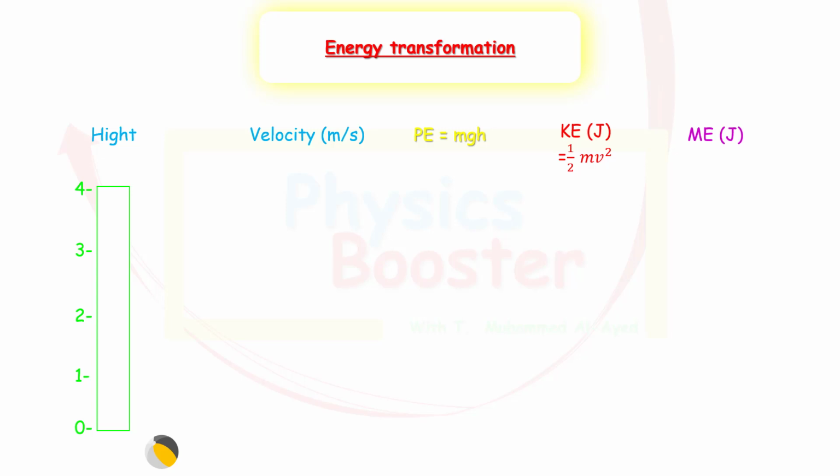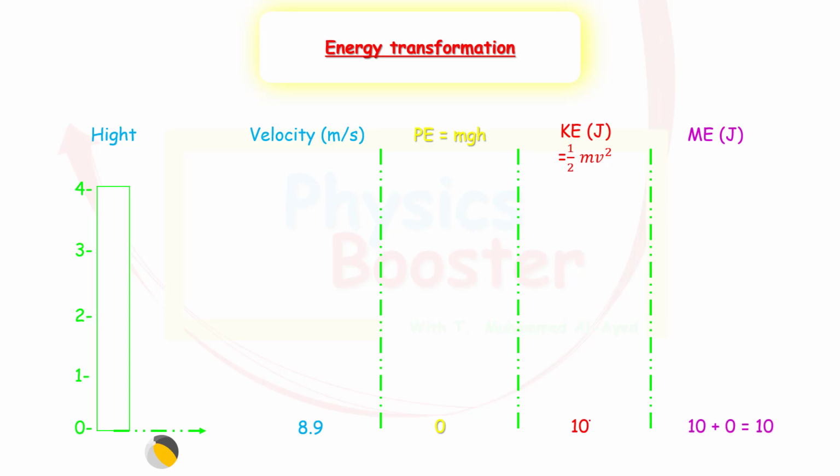The moment we gave the ball a push, what types of energy are going to be stored in the ball? In other words, what is the mechanical energy inside the ball? You are going to say the moment we gave the ball a push, we will have only kinetic energy inside the ball. Yes. Assume we gave it a speed, say 8.9, and if we do a quick calculation, half mv squared, and we know that the mass of the ball was 0.25 kilograms, it will give me an answer of 10 joules. So we gave the ball a speed of 8.9 meters per second, and it gave us a kinetic energy of 10 joules. Well, actually, the velocity here is not very important. So if you really don't understand what's happening here with the velocity, just forget about it.